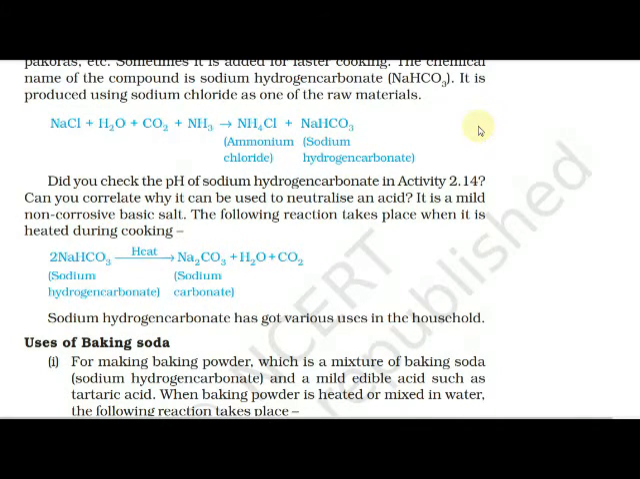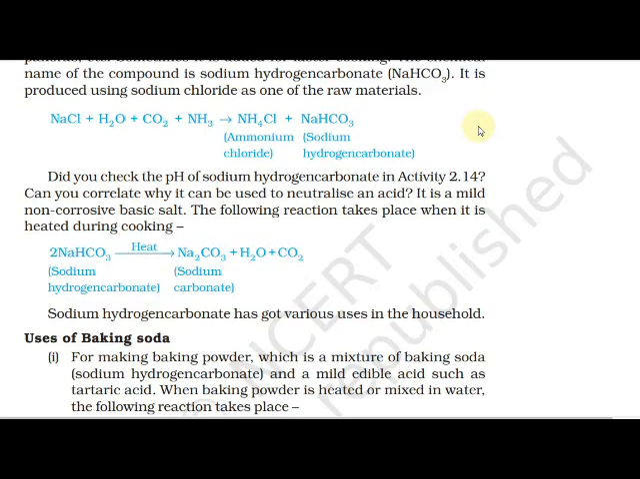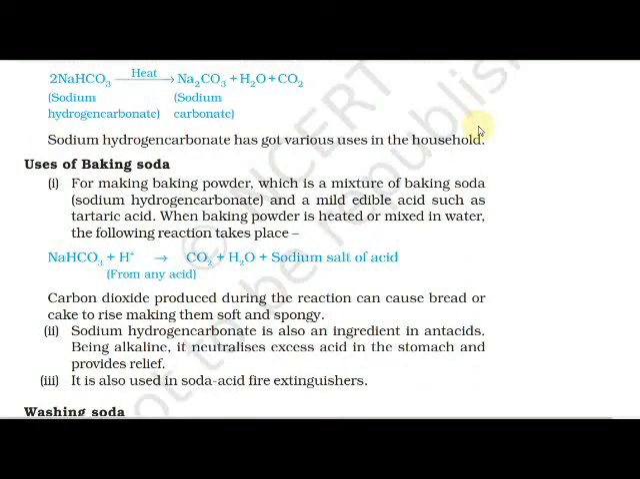Sodium hydrogen carbonate has various uses. Where is it used? It is used for making baking powder, which is a mixture of baking soda and a mild edible acid such as tartaric acid. When baking powder is heated or mixed in water, the following reaction takes place: NaHCO3 plus H+ gives CO2, H2O plus the sodium salt of the acid.